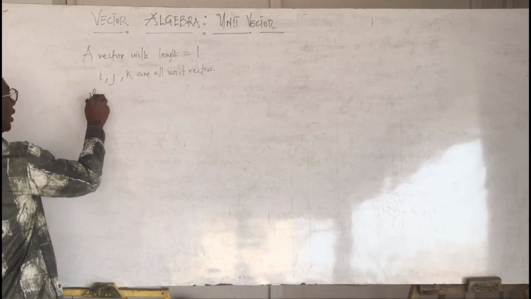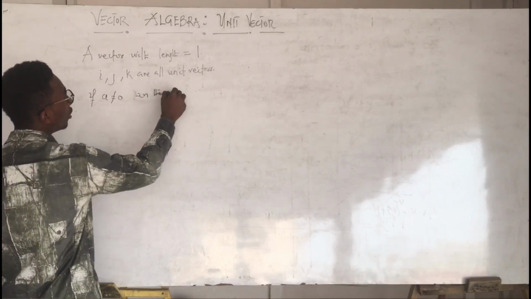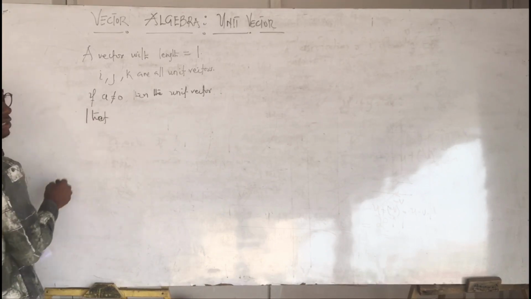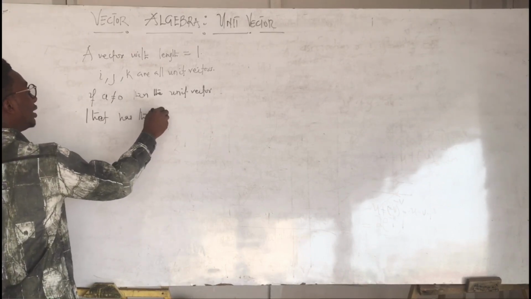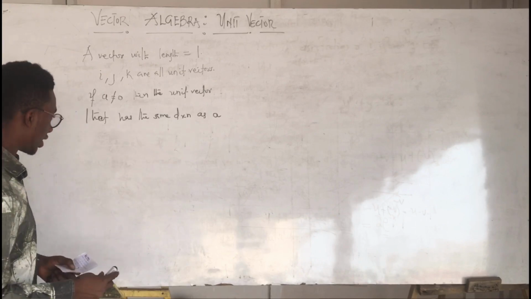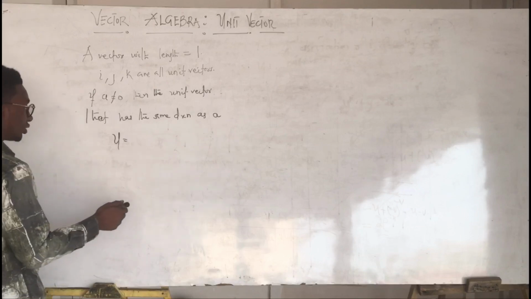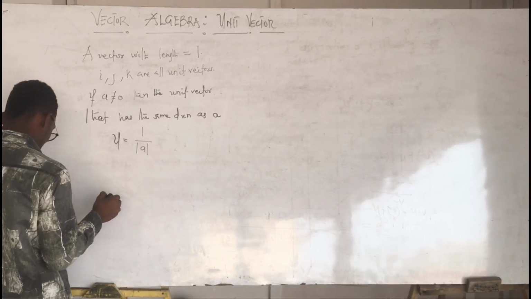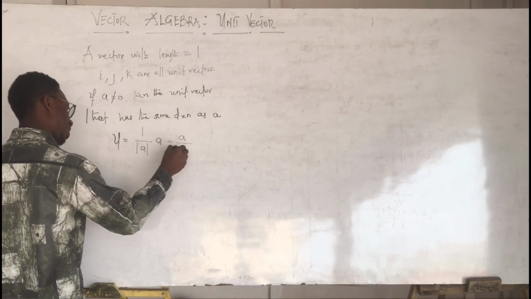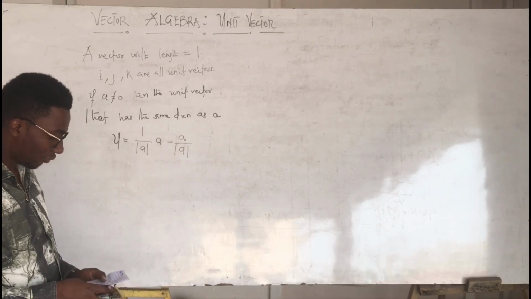Now, if you have a vector A which is not equal to 0, then the unit vector that has the same direction as A is given as U. The unit vector is denoted by U. That unit vector is given as U equals 1 over the magnitude of the vector times the vector itself, which is simply equal to the vector divided by the magnitude of itself.